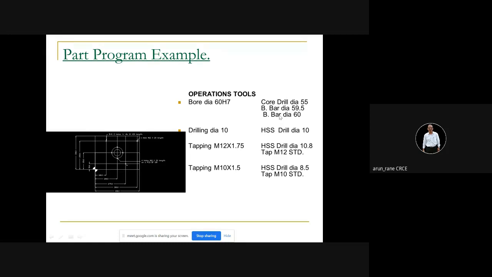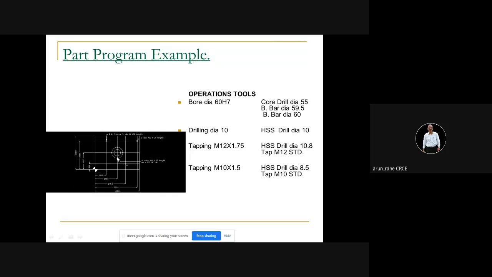Now here 1, 2, 3, 4, 5, 6, 7, 8. Minimum 8 tools are required. All right. So in the first column, 1, 2, 3, 4, 5, 6, 7, 8. Next column, tool number. Tool number 1, T01, that is drill, diameter 55.